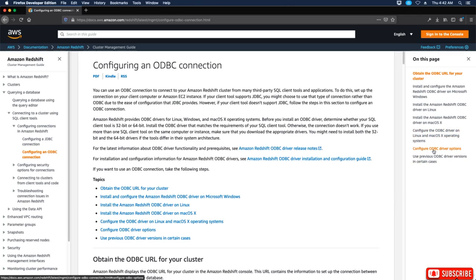Then configure ODBC driver options and use previous ODBC driver versions in certain cases. So that's how you configure an ODBC connection.